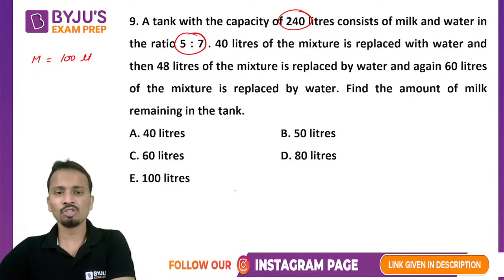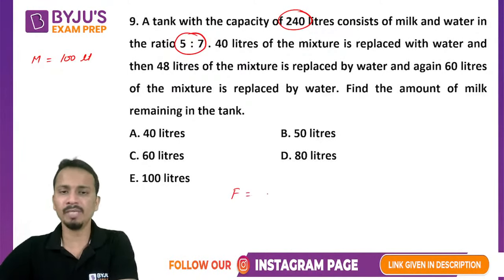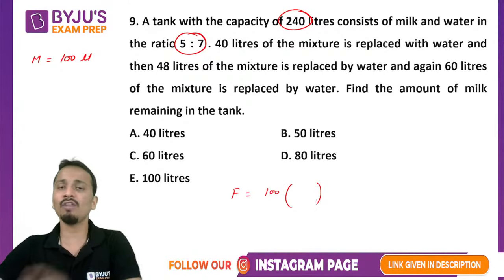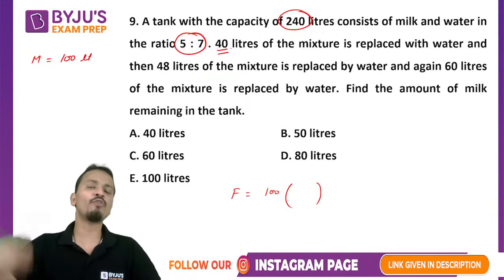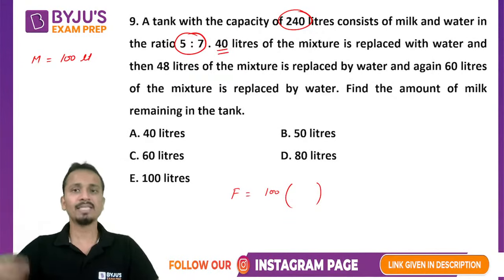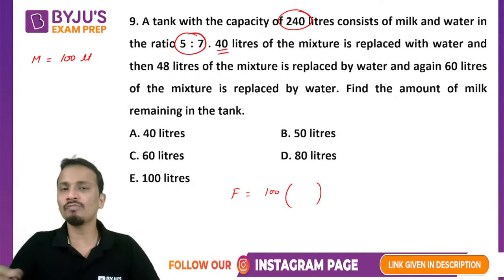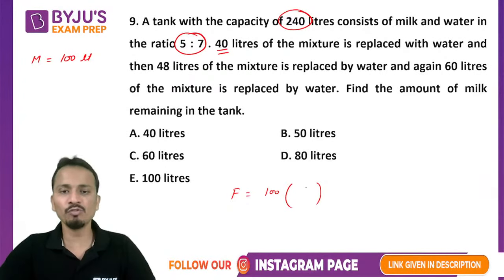All right. So the final quantity of milk will be initial quantity of milk bracket. So first of all, first leftover fraction. So first step, I have removed 40 liters. Okay, that means I have removed 1/6 of the total solution. So if I have removed 1/6, I'll be left with 5 by 6.